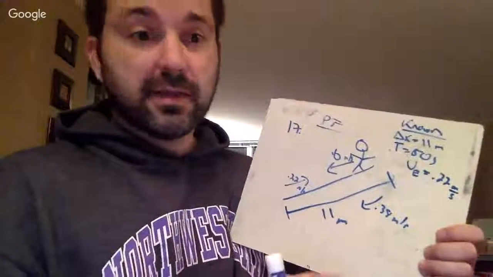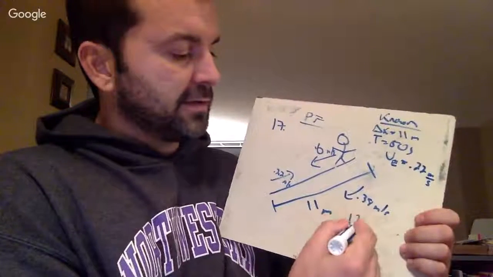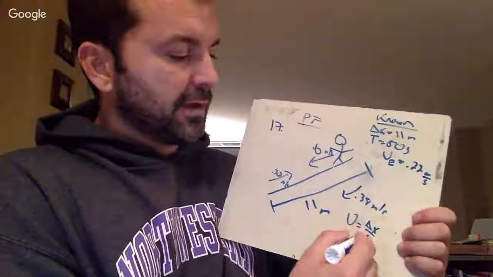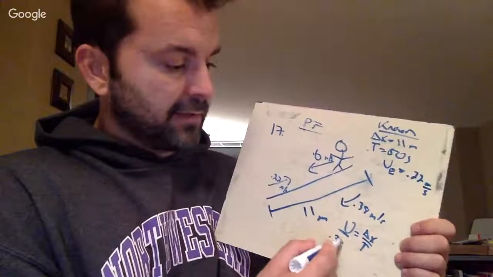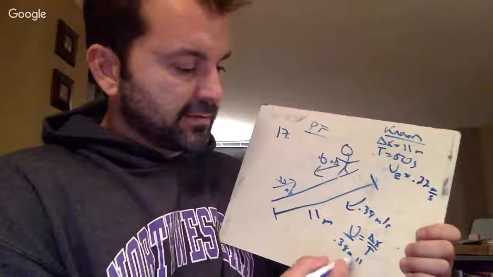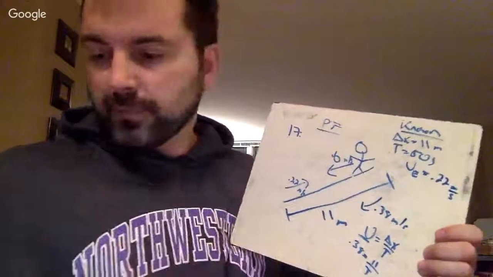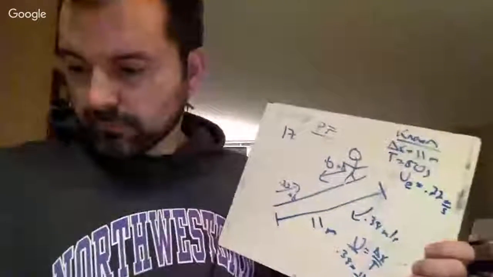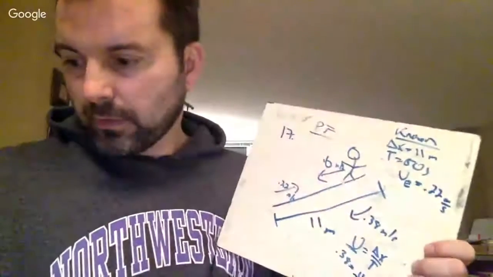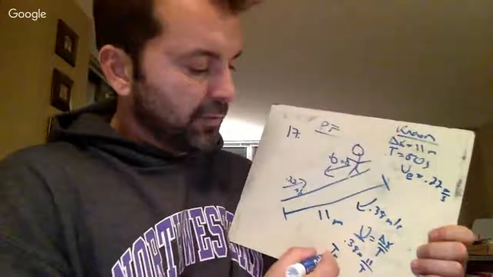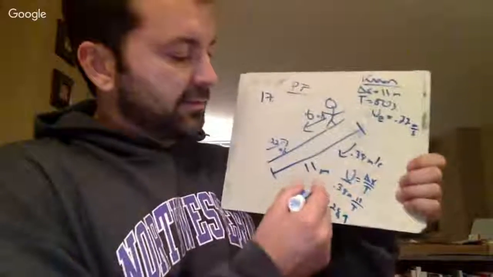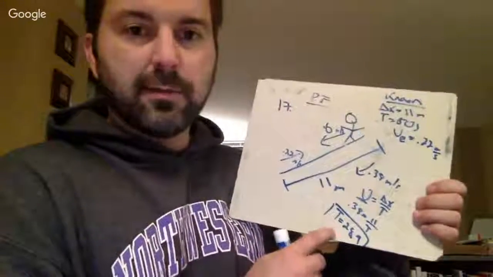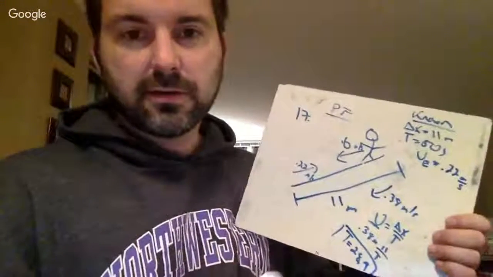And now I apply the same math that I did before. I know velocity is distance over time, and my velocity now is 0.38, and my distance is 11, and I can solve for t. When I do that, I get a t of 28.9 seconds, right? So there is my time it takes to go down the escalator when it's going up.